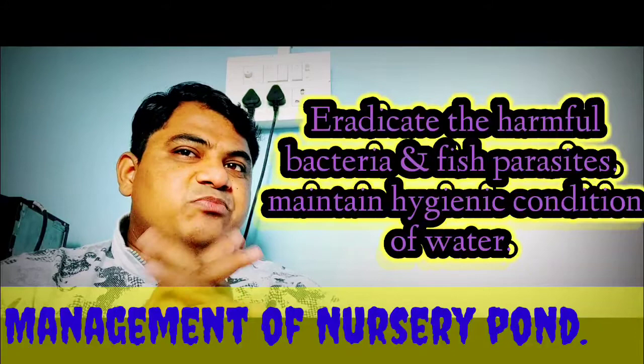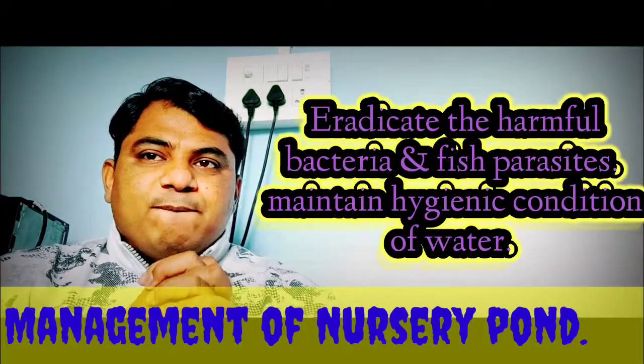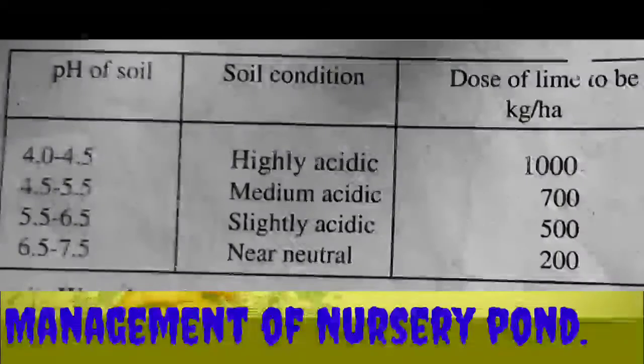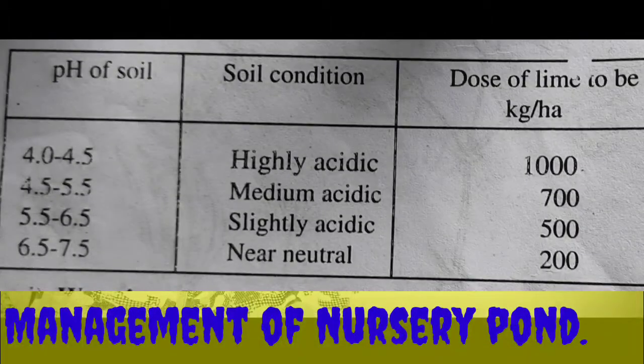That's why lime is a very important aspect. Lime materials like agricultural lime, hydrated lime, and quick lime, that is CaO, are commonly used in fish ponds. Of these, quick lime, CaO, is the best and most commonly used.